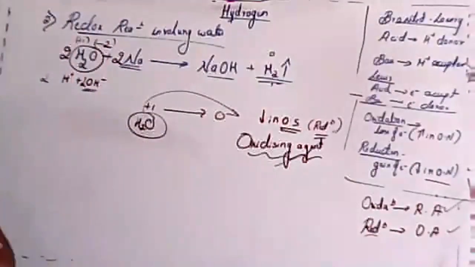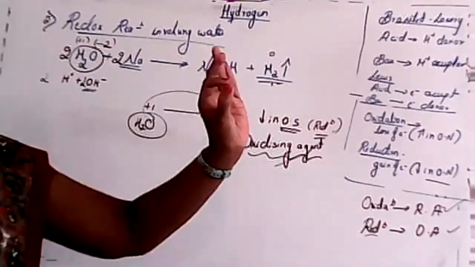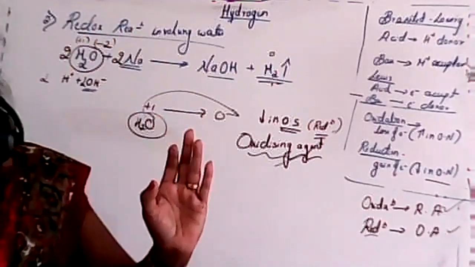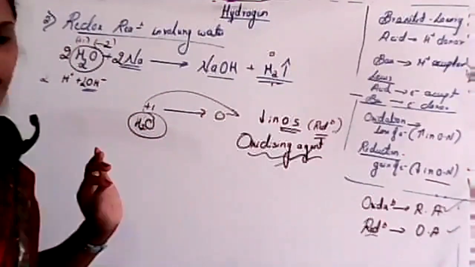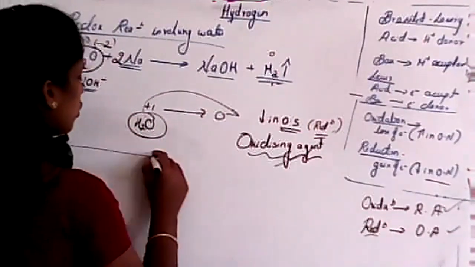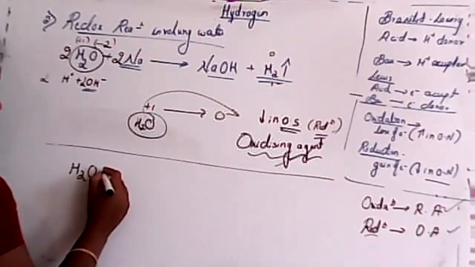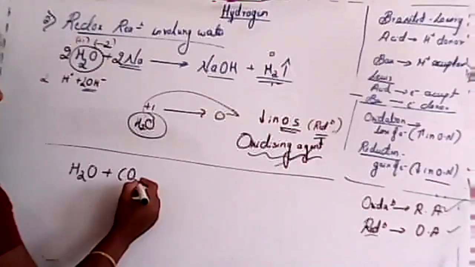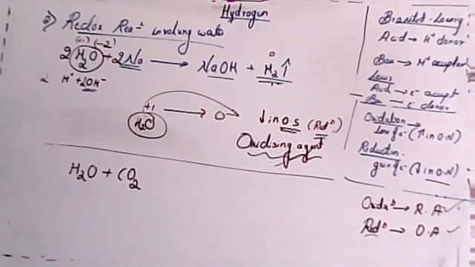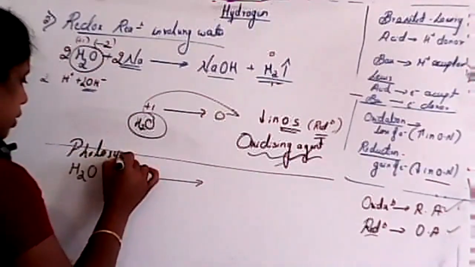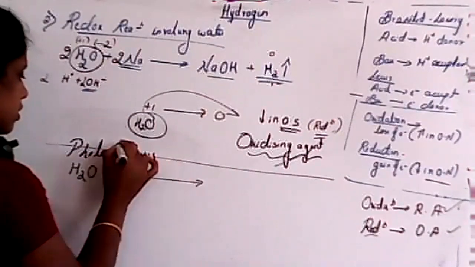So now I'll consider one more example, students. Water oxidizes to oxygen in the process of photosynthesis. What is the reaction for photosynthesis? Water reacts with carbon dioxide, and it gives photosynthesis.